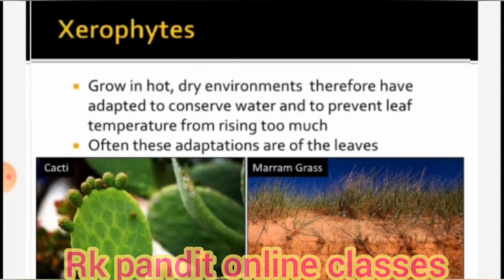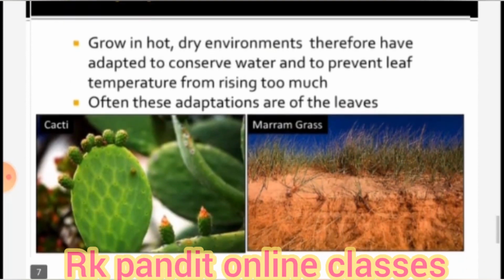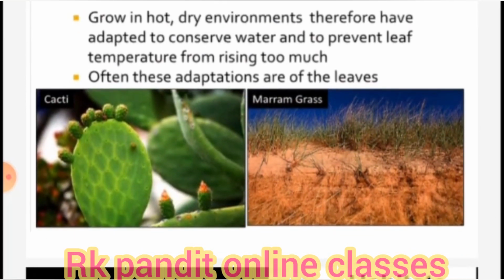They go deep into the ground because what is there underground? Water. So they take water from there, and they bear thin and spiny leaves which help them to minimize the water loss. You have already learned about the cactus. Cactus is the example of this. Babool, cactus, etc. They grow in desert. Their stem stores water, and they minimize water loss. So they store water, and so there is no loss of water.